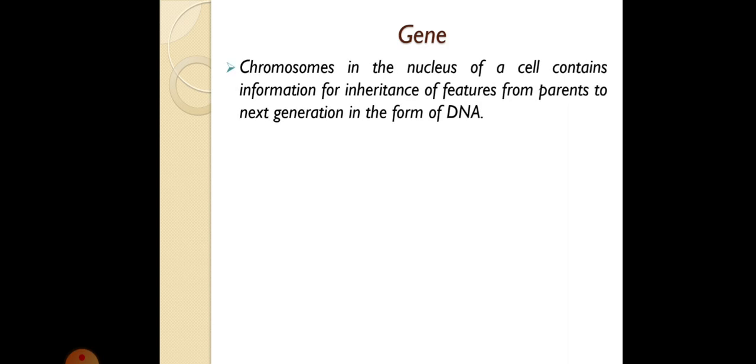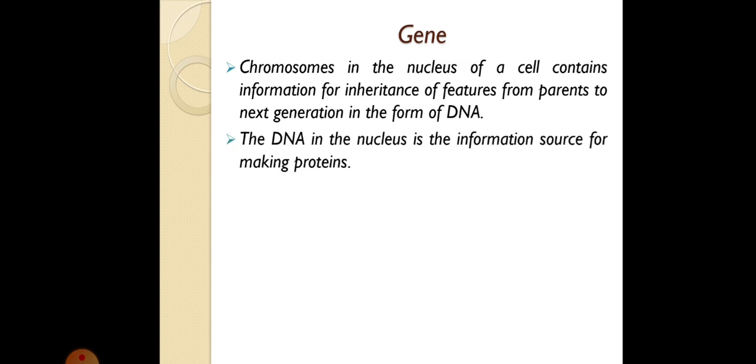In today's class, we are going to discuss how the mechanism of heredity works. Before going to this topic, let us understand what a gene is. Chromosomes in the nucleus of a cell contain information for inheritance of features from parents to the next generation in the form of DNA. So chromosomes contain information in the form of DNA.